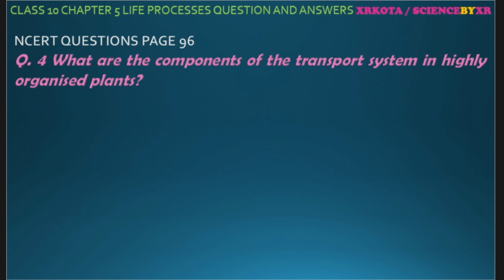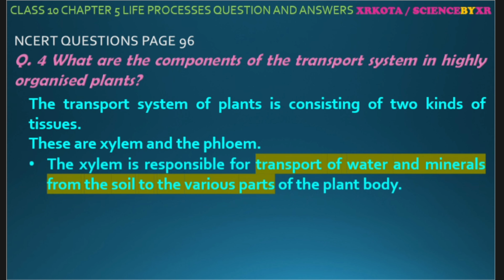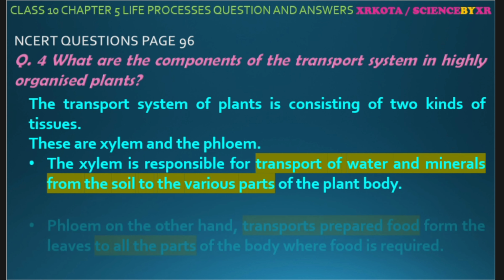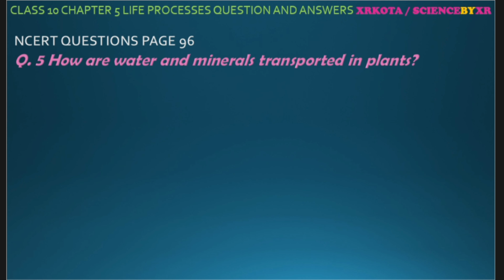Question number 4. What are the components of the transport system in highly organized plants? The transport system of plants consists of 2 types of tissues, namely xylem and phloem. Xylem is responsible for transport of water and minerals from the soil to the various parts of the body, whereas phloem is responsible for transport of prepared food from the part of synthesis, like leaves, to all the parts where it is required.